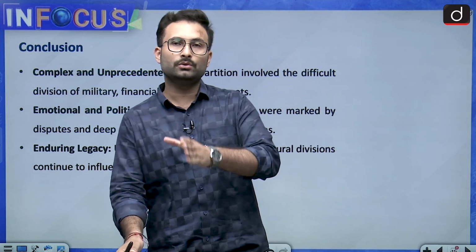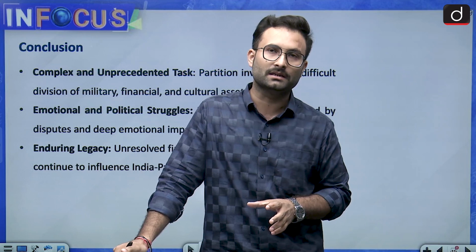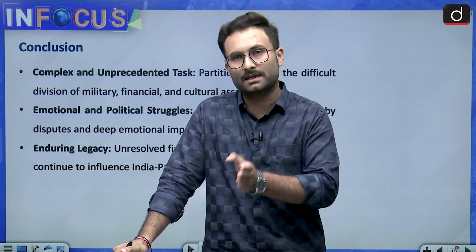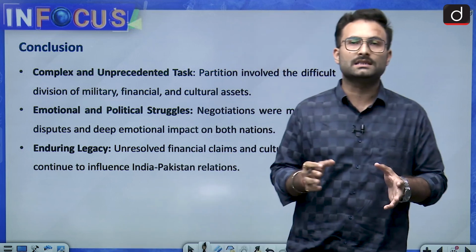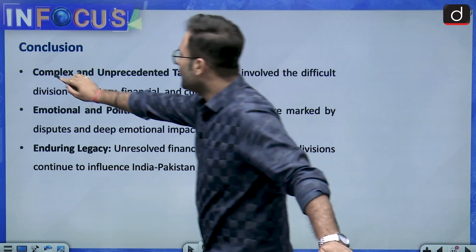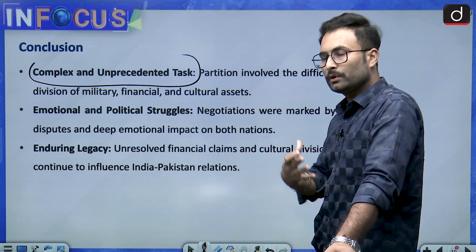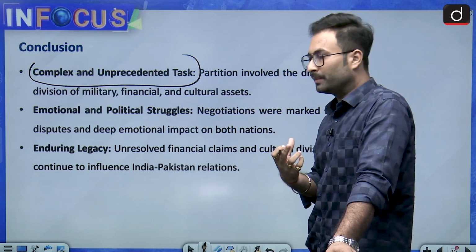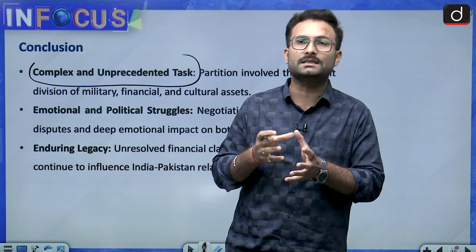Coming to the last part, the conclusion of this whole discussion. We have seen how these assets were divided, why we had to go for the partition, and that when we got independence we had this option of partition which we had to take, and ultimately there was the partition and the division of the assets. What was the consequence of that? It was a complex and unprecedented task. When you have to divide a country into two countries, the division has to take place in proportion.